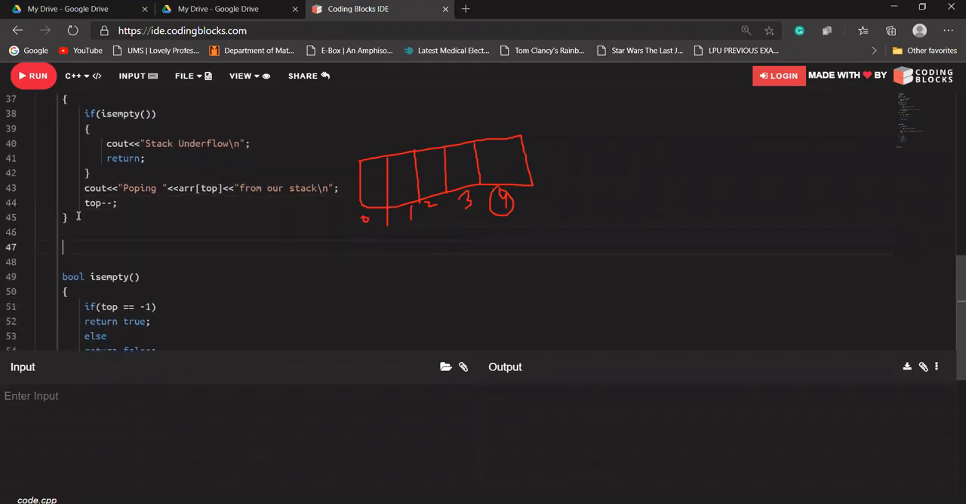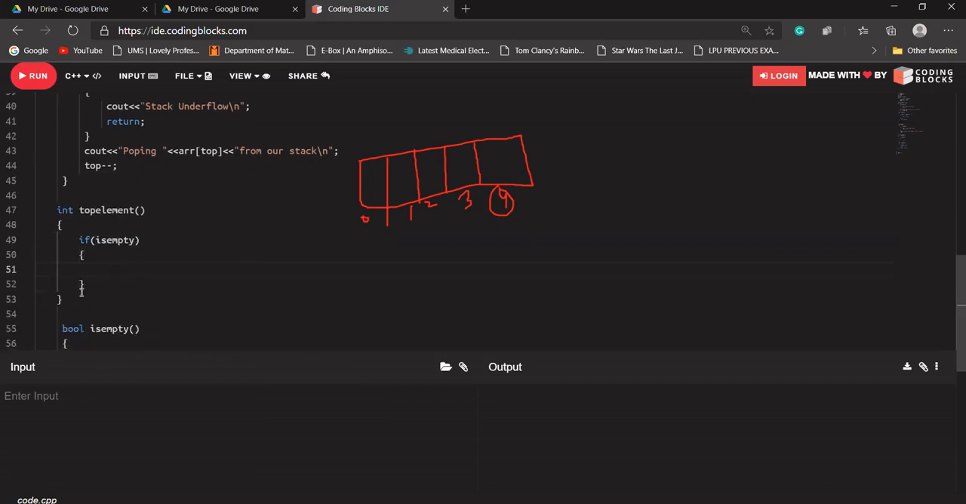Let's say I'll design a function, integer topElement. What will it return? It will first check isEmpty. Let's say our user tries to print the top element of a stack. He calls this topElement function, and what our topElement function will do is first check whether there is something in our stack or not.